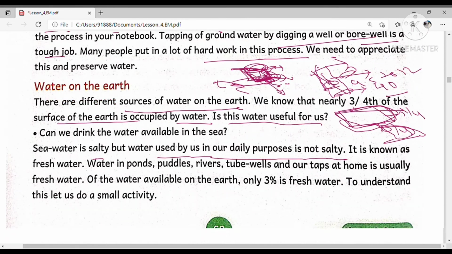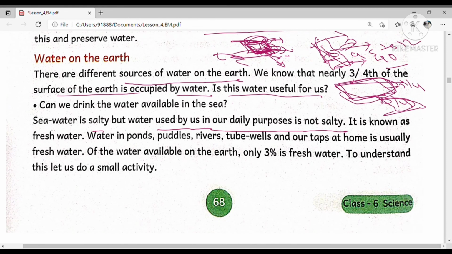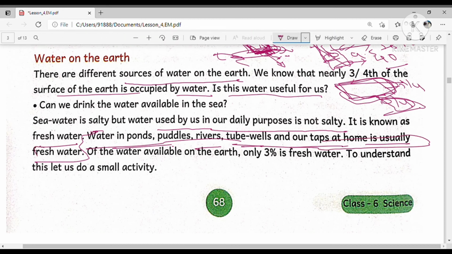So it is known as fresh water. The water we are using for our daily purpose is called fresh water. Water in ponds, puddles, rivers, tube wells and our taps at home is usually fresh water. Of the water available on the earth, only 3% is fresh water.